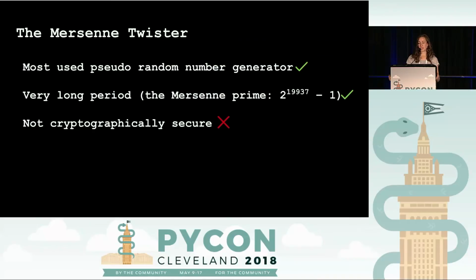It has a very long period. Its period is a Mersenne prime, which explains its name, which is 2 to the 19937, all of that minus 1. So very long time before it repeats itself. But it is not cryptographically safe, and we'll see why.